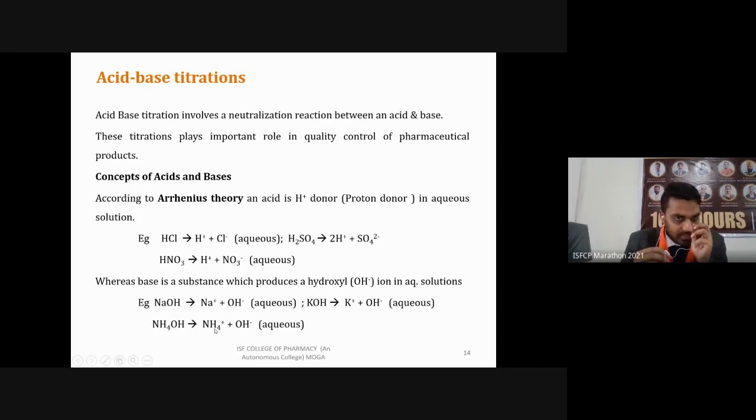According to the Arrhenius theory, that which gives protons in aqueous media is an acid, and that which gives hydroxide ions in aqueous media is a base. So it is mainly a neutralization reaction between those two. When we have to determine an acid, we use a base as the standard. When we have to determine a base in a sample, we use an acid as our standard.